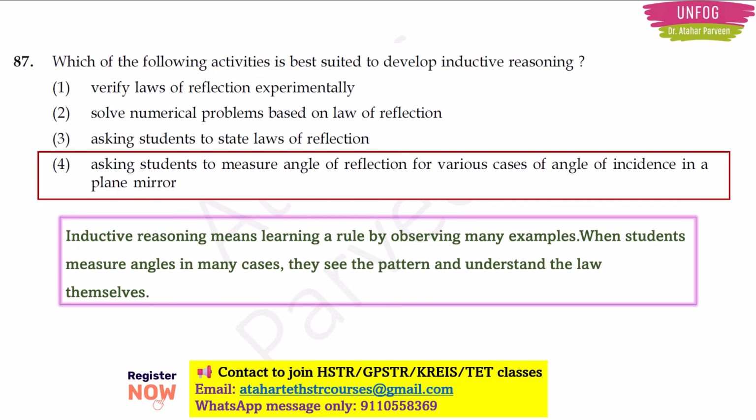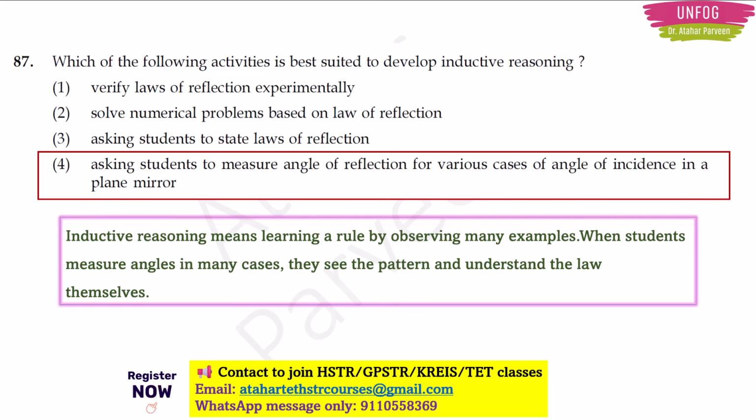So the law, whatever is there, that the angle of incidence will be equal to the angle of reflection. That particular law, without even the teacher telling, the students will learn it because they are measuring the angles, right? Once they measure the angle of incidence and then the angle of reflection, they will understand that both the angles are same. The angles made from the normal to the horizontal, they are same here, right? So that will be the understanding which the students will themselves gain by doing this project, right? This we can call the activity which is best suited to develop inductive reasoning in the students.